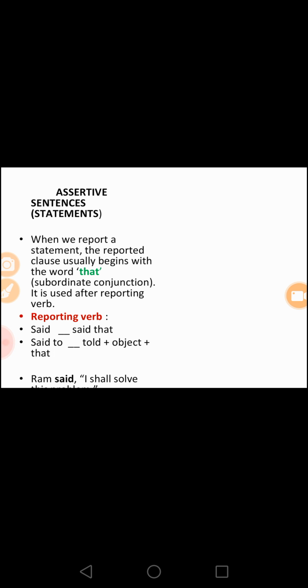Said changes to said that. Said to changes into told plus object plus that. For example, Ram said, "I shall solve this problem." In reported speech, we write like this. Ram said that he would solve that problem.